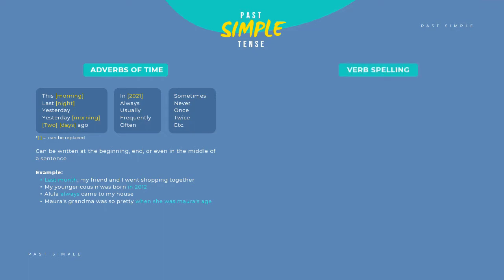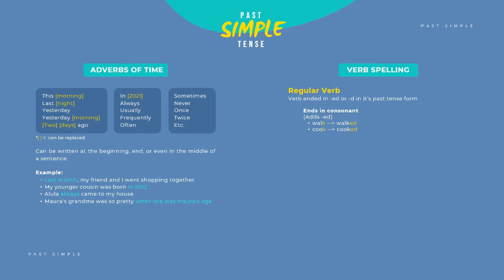Next, verb spelling. Regular verb. Verb ended in ed or d in its past tense form. First, ends in consonant. Adds ed. Example: walk, walked.